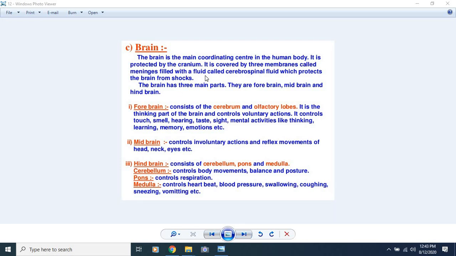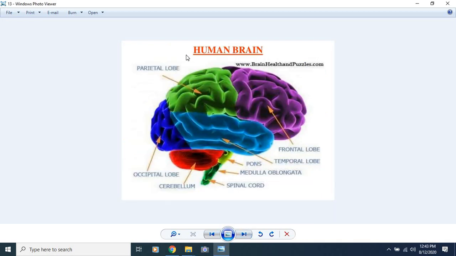So here we have seen what activities are controlled by the brain, what parts are included in the brain, and what functions are controlled by these three parts of the brain. Here you can see the figure of the human brain, which has different lobes: parietal lobe, frontal lobe, occipital lobe, temporal lobe.